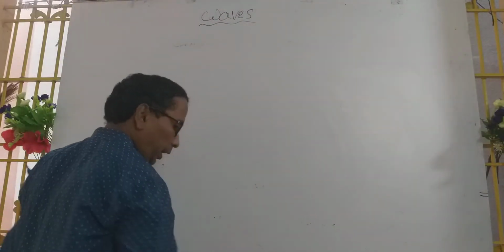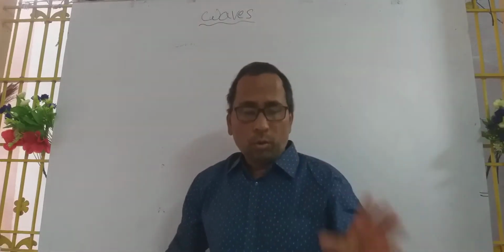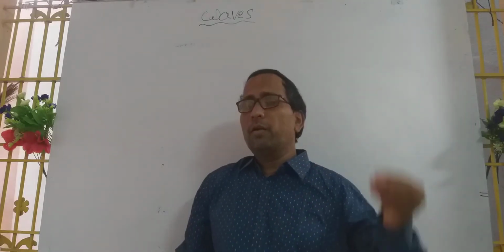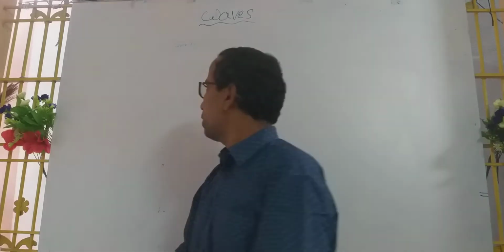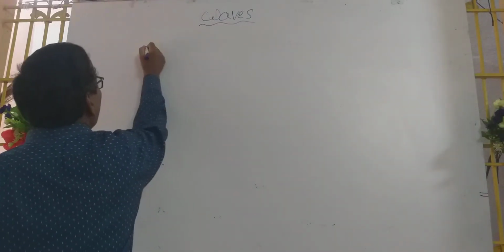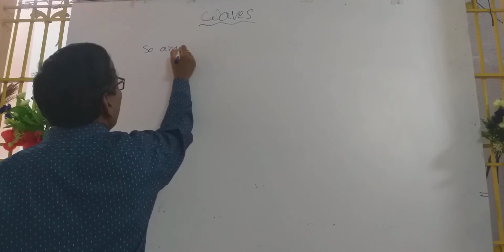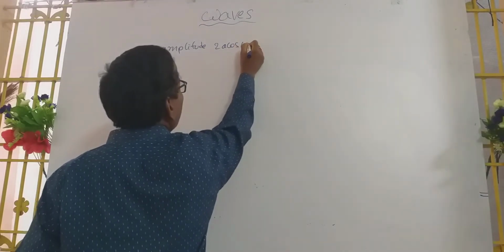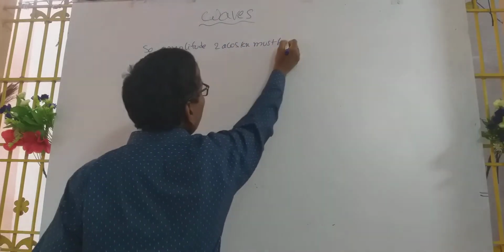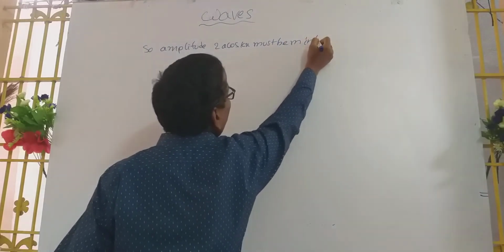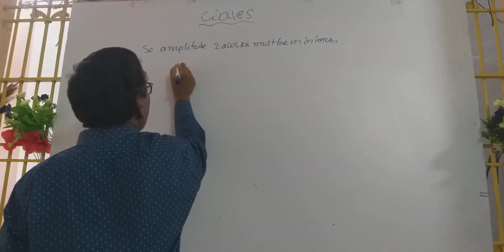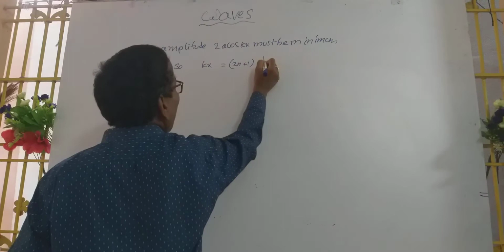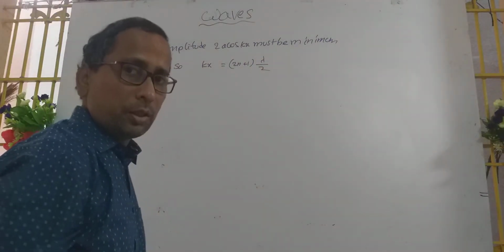After discussing the antinodes, we come and discuss the node also. What is the meaning of node? Node is a point where the amplitude is minimum. So the amplitude 2a cos kx must be minimum. So kx equals 2n plus 1 into lambda by 2. This is the general value.